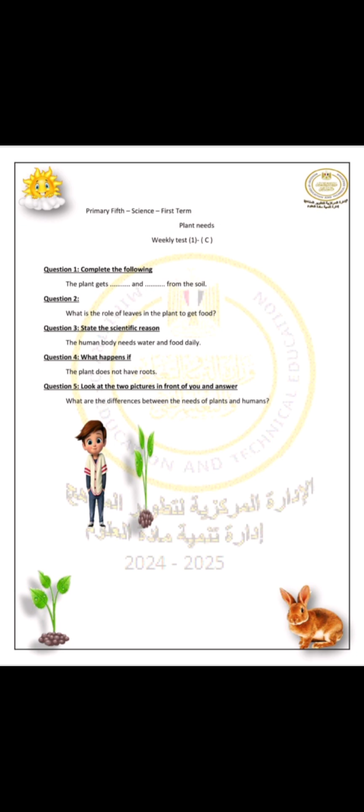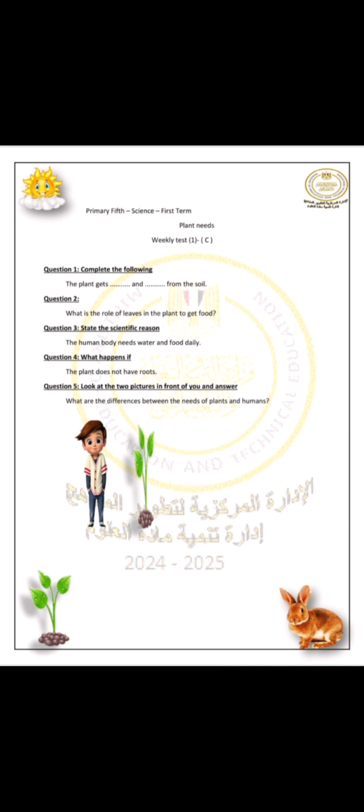What is the role of leaves in the plant to get food؟ ايه ال important of leaves؟ The leaves capture أو absorb the sunlight to make photosynthesis process. State the scientific reason. The human body needs water and food daily. ليه الإنسان بيحتاج الwater and food كل يوم؟ to get energy to do their activities، عشان يقدر يعمل الأنشطة اللي